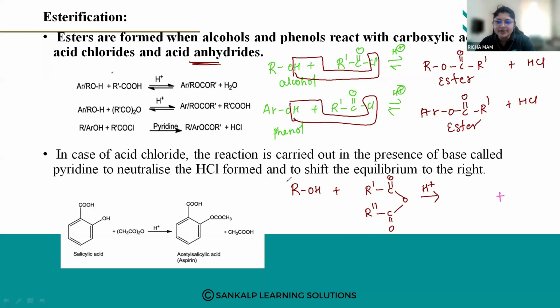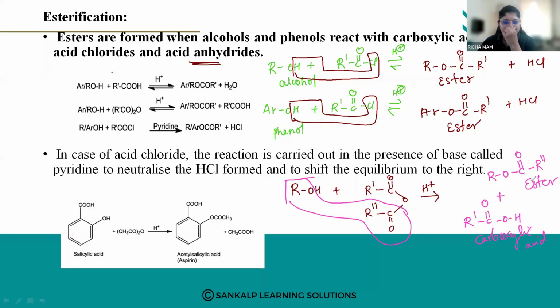So one will be ester, here RO. One will be R dash, C double bond O, OH. This will get combined like this, we are producing esters. So what is this? It will be R dash C double bond OH. So this is a carboxylic acid. One byproduct is carboxylic acid and the other is RO, C double bond O, R double dash. Again ester. Got it?